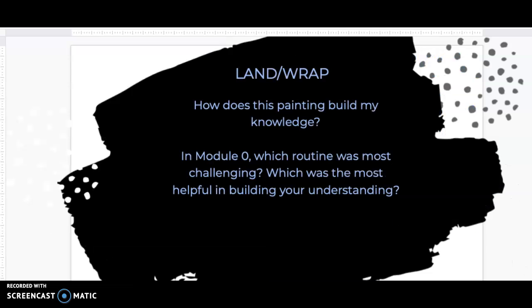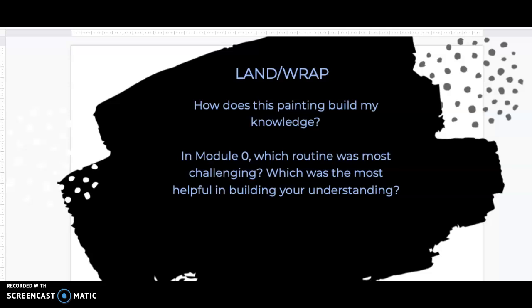All right, boys and girls, this is your last part. You are going to head into your knowledge section of your journal, and we are going to wrap up this lesson by doing 2 reflection questions. The first reflection question is this: how does this painting build my knowledge? How does this painting build my knowledge? And lastly, you're going to answer the second question in your knowledge section of your journal. In Module 0, which routine was most challenging? Which was the most helpful in building your understanding?